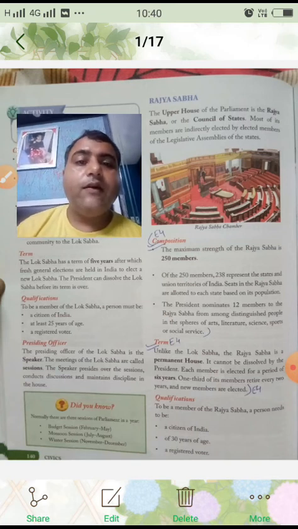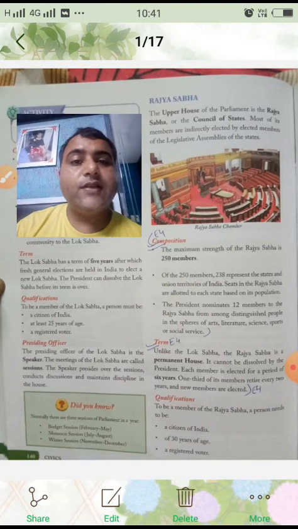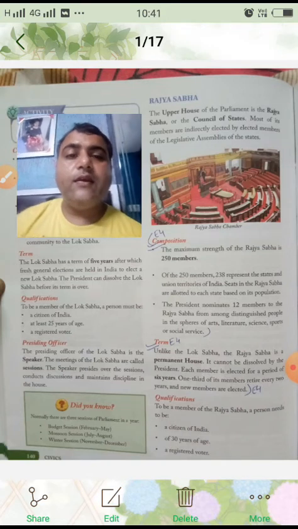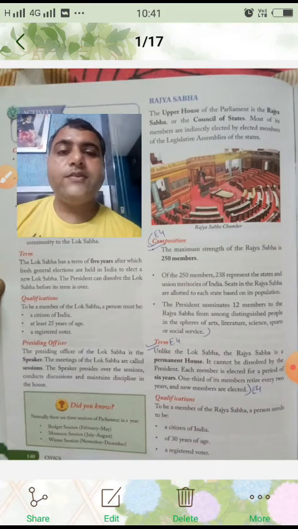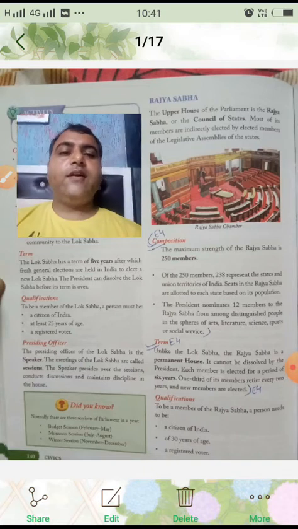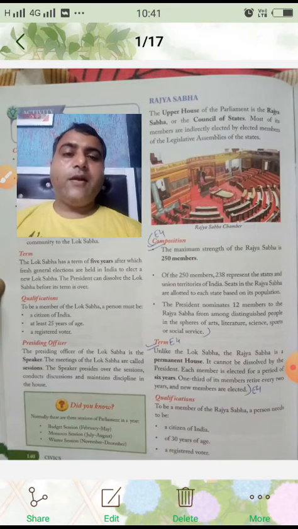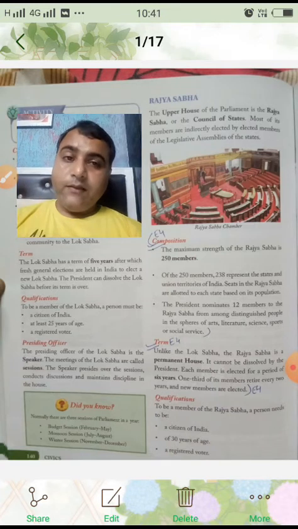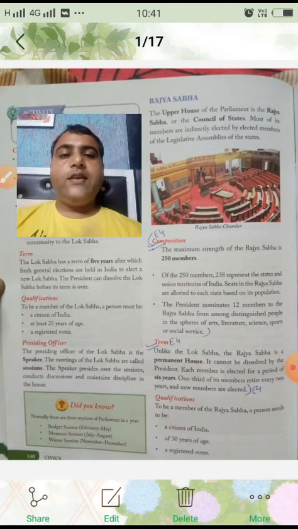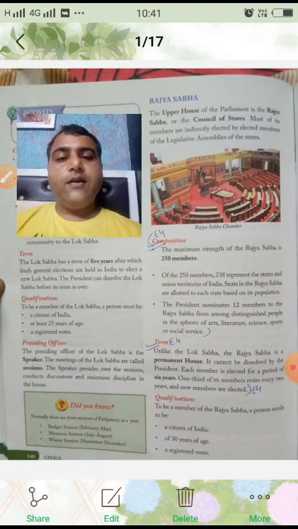Now, who elects the members of the Rajya Sabha? Rajya Sabha members are elected by the elected members of the legislative assemblies of the states.